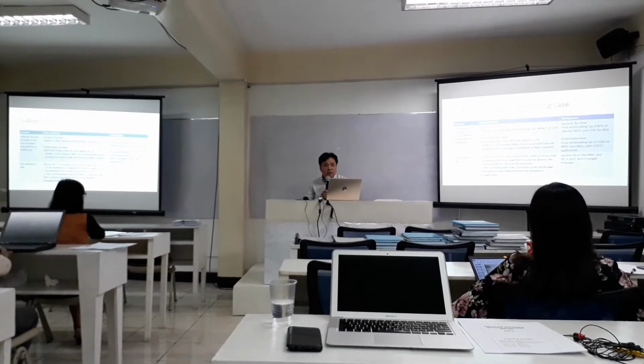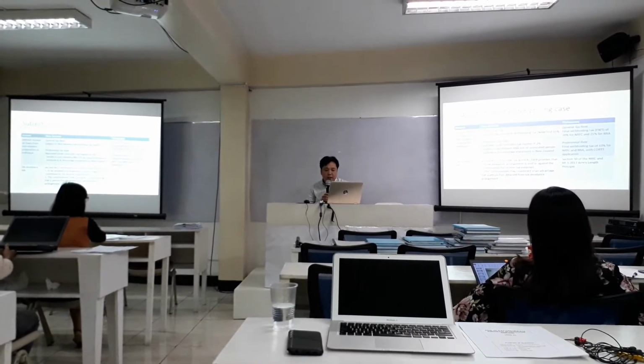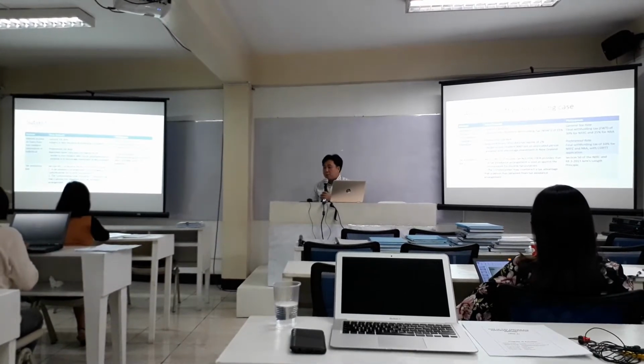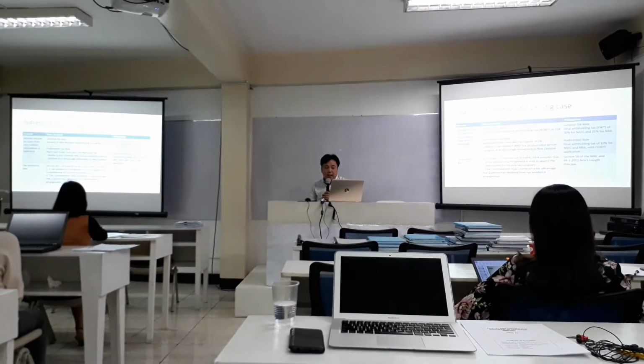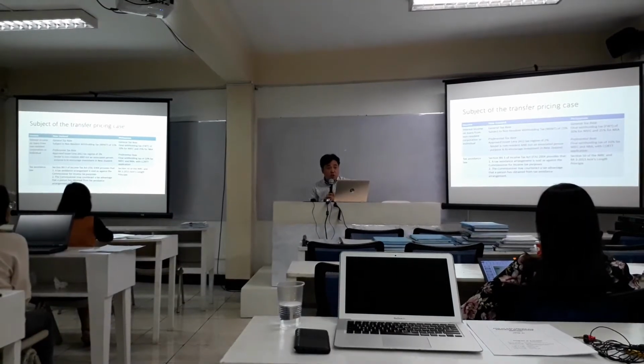Then also there's the tax avoidance law. I find the New Zealand law very good because for them, a tax avoidance arrangement is void as against the Commissioner for income tax purposes, and the Commissioner may counteract a tax advantage that a person has obtained from a tax avoidance arrangement, whereas in the Philippines, it is tax evasion.